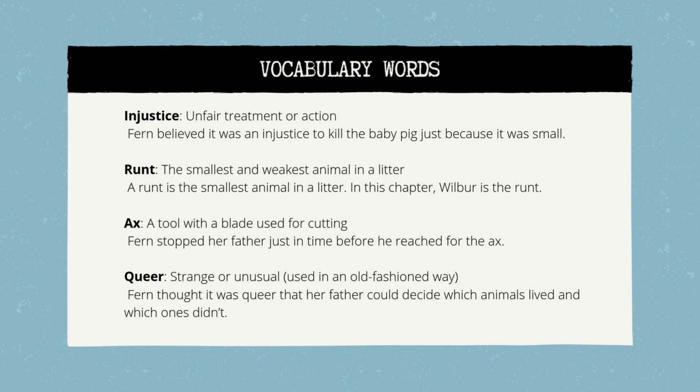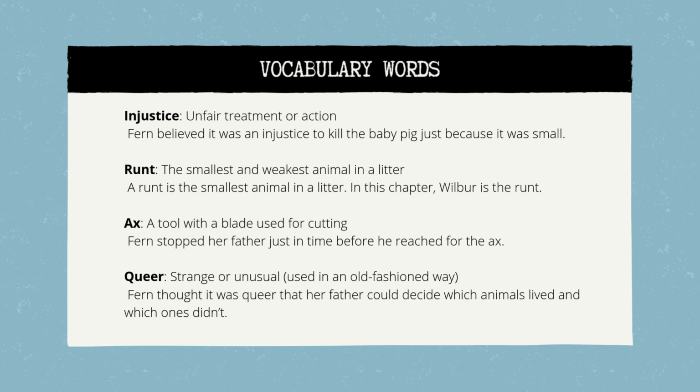The first word is injustice. Example sentence: Fern believed it was an injustice to kill the baby pig just because it was small. The second word is runt. Example sentence: A runt is the smallest animal in a litter. In this chapter, Wilbur is the runt.